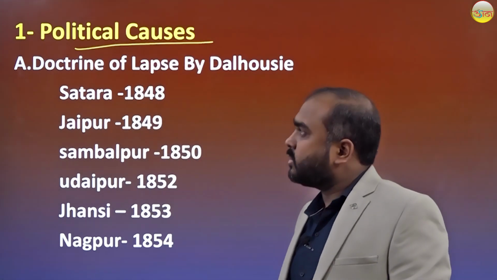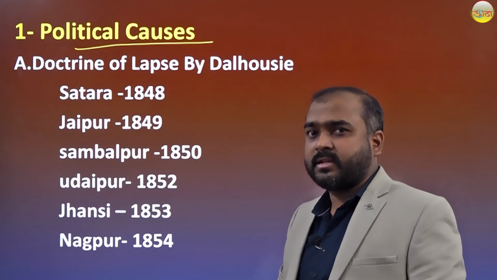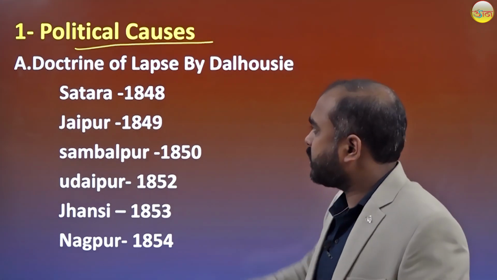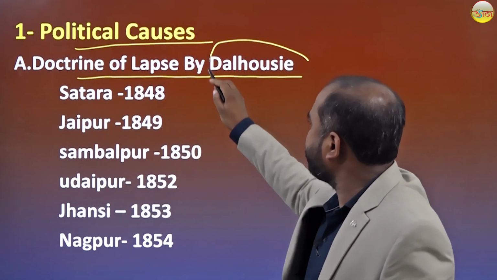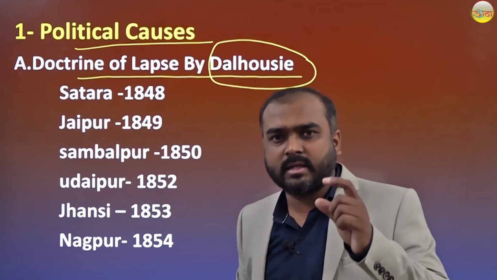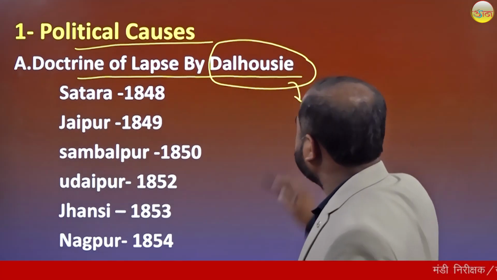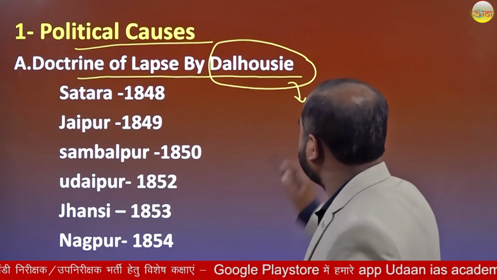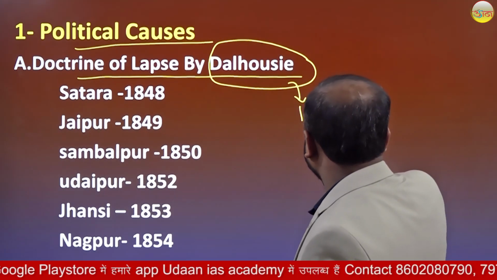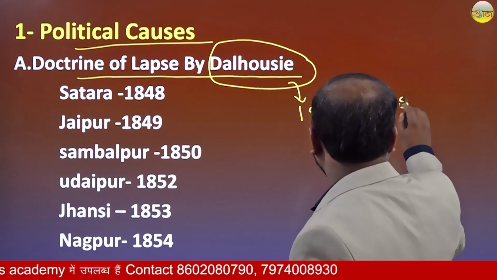The first political cause which enhanced this revolt was the doctrine of lapse, which was introduced by Lord Dalhousie. His time period as Governor General in India was 1848 to 1856.